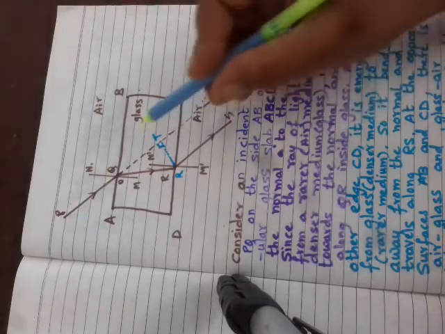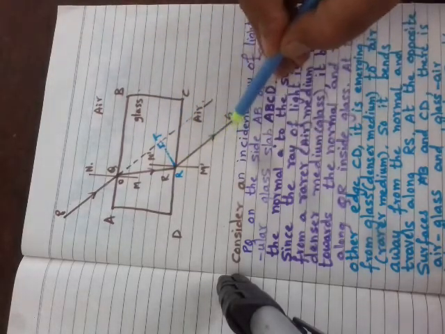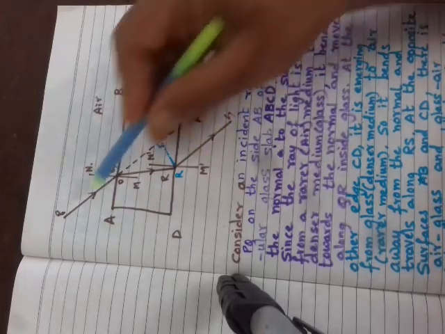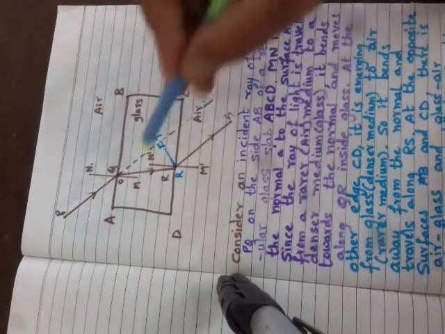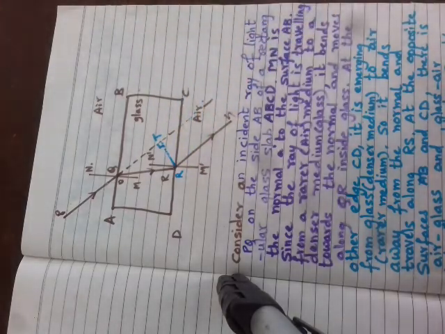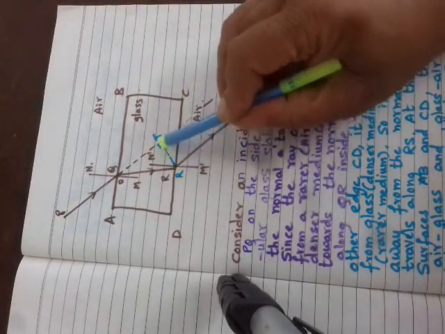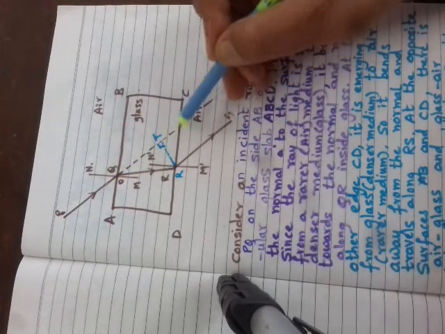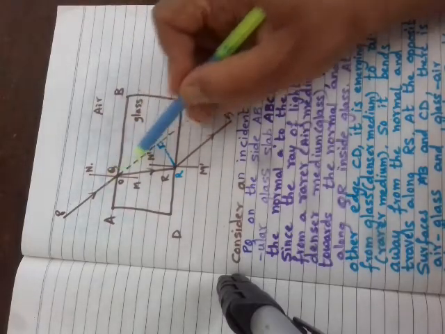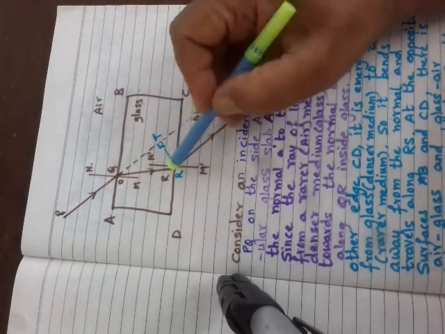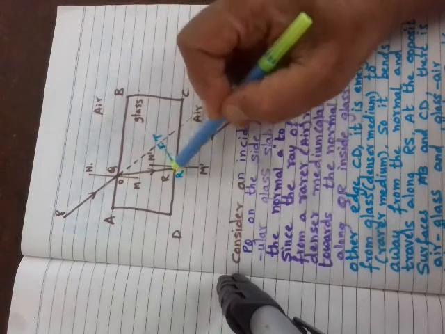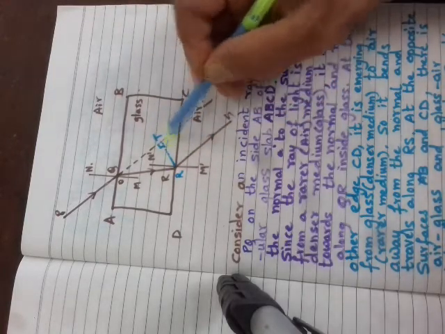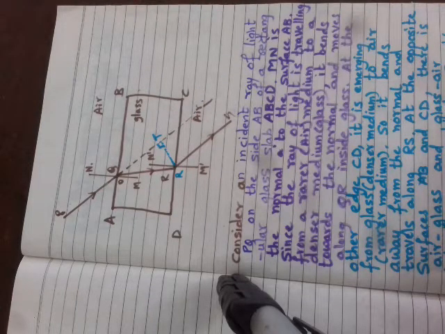But what we find here is this emergent ray RS is shifted sidewards from the incident ray. This sideward shift is called lateral shift. In this figure, this RT, the perpendicular, is drawn from R to this extended incident ray PQ. PQ is extended here, and to this extended incident ray, RT is drawn perpendicular. This perpendicular RT represents the lateral shift.